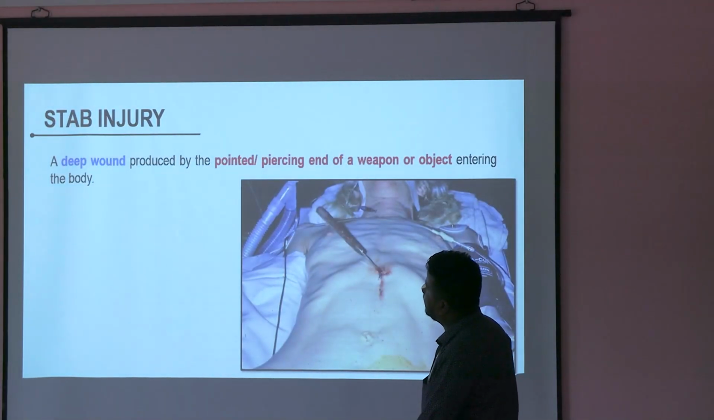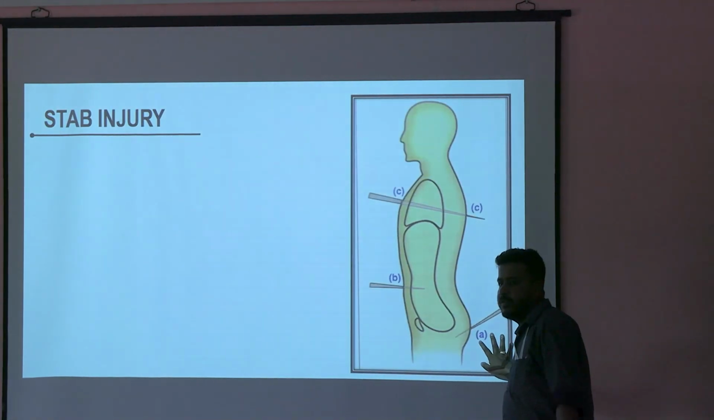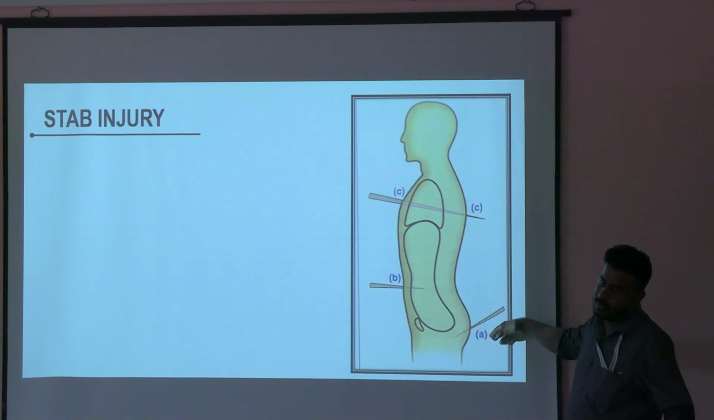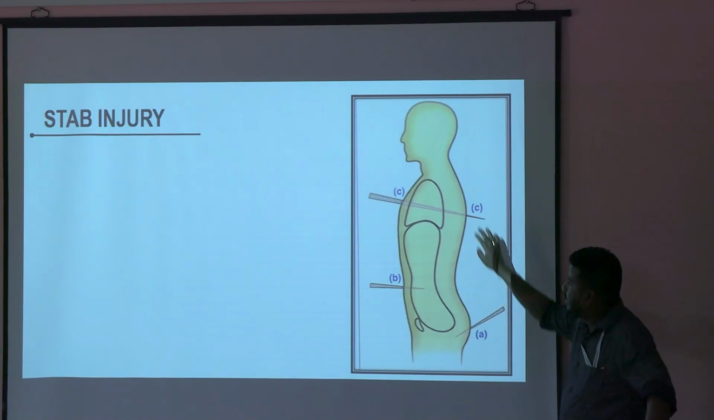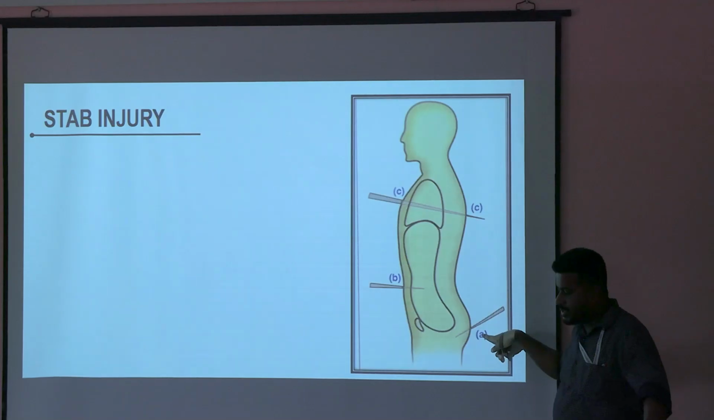Stab. It is a deep wound produced by a pointed piercing end of a weapon or object entering the body. This one I will give you a spotter. These are all stab wounds with different names. This one is